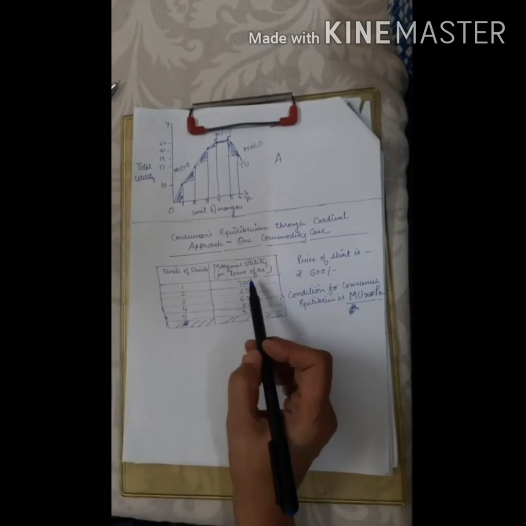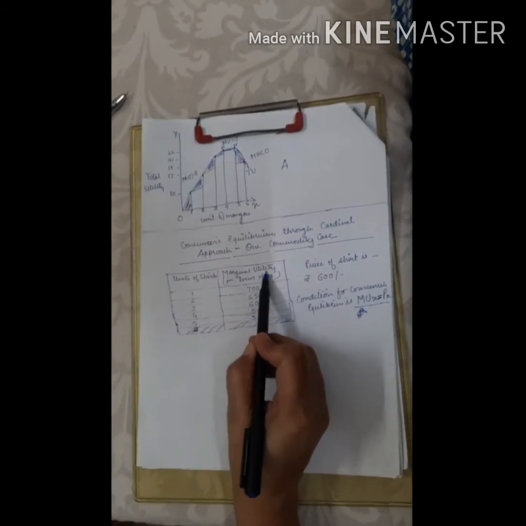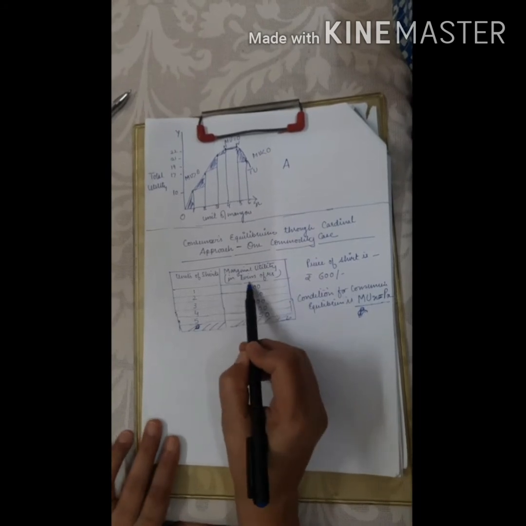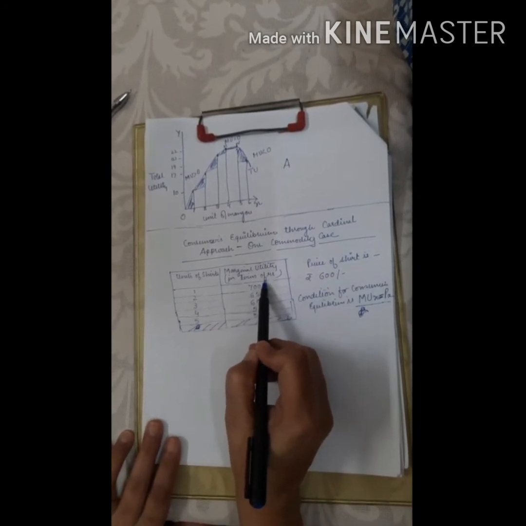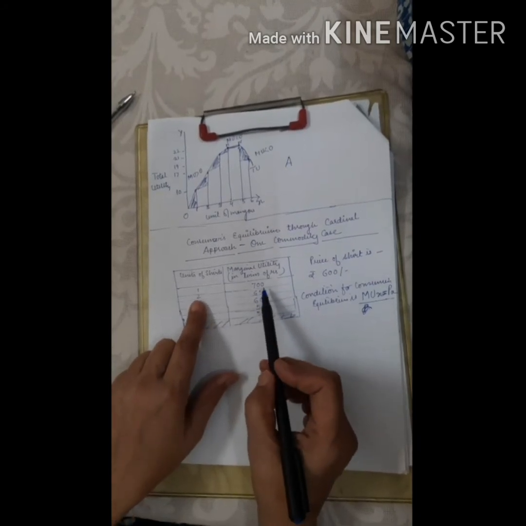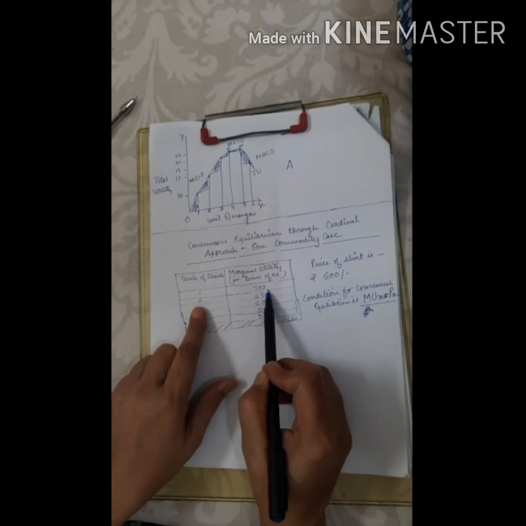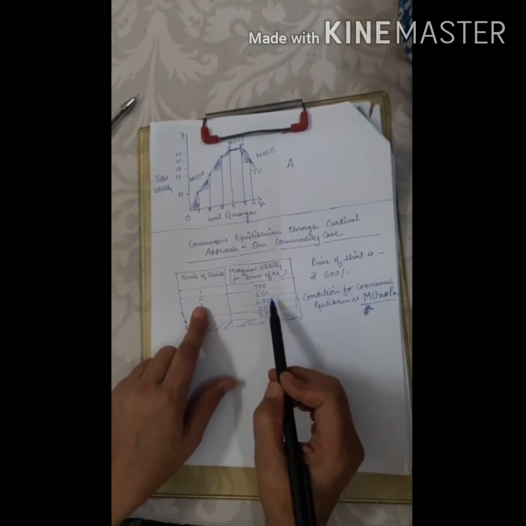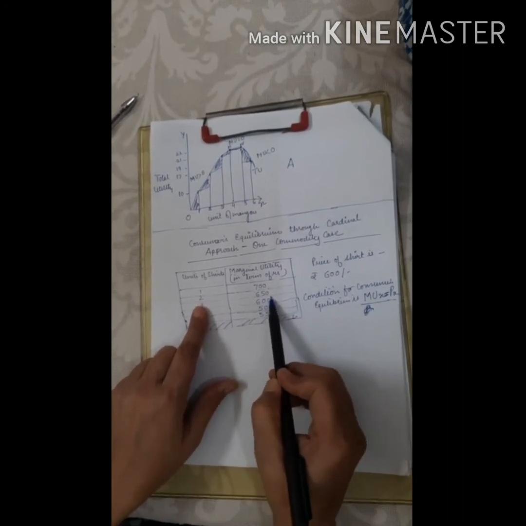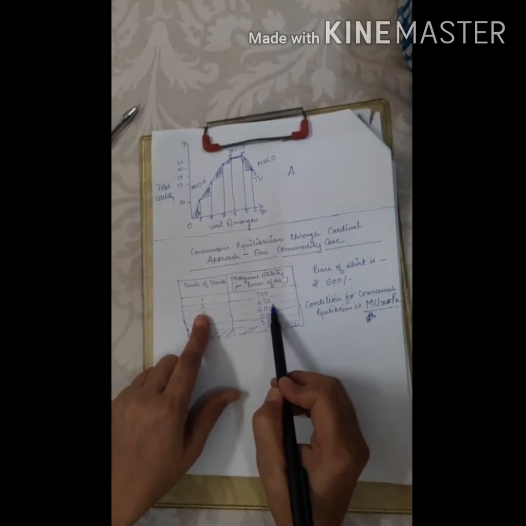In the second column we have taken marginal utility, but we are expressing it in terms of rupees or money. When the consumer consumed the first shirt, the satisfaction is equal to 700 rupees. Similarly, when he consumed the second shirt, the law of DMU is operating, the satisfaction falls down, it becomes 650 rupees.